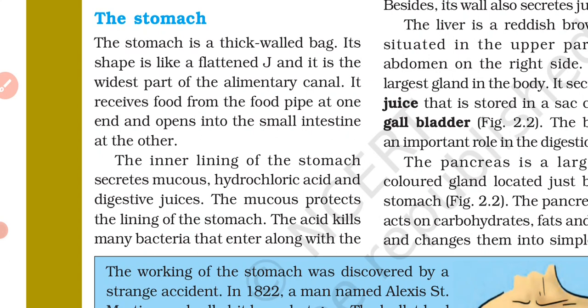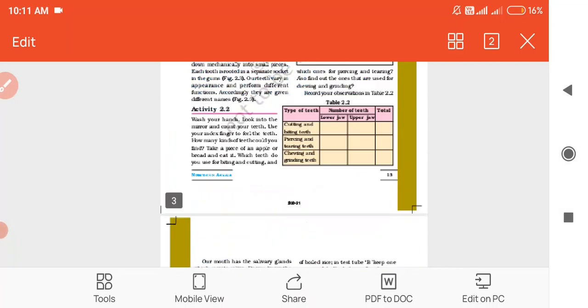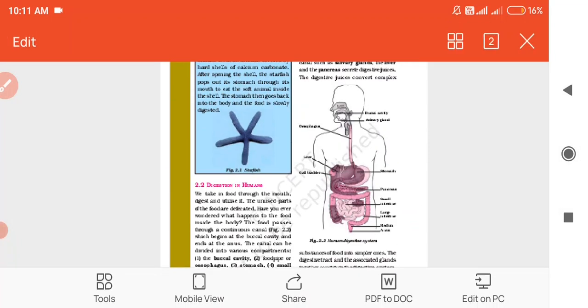As you can see what is written here, the stomach is a thick walled bag. Its shape is like a flattened J, and it is the widest part of the alimentary canal. It receives food from the food pipe at one end and opens into the small intestine at the other end. In this diagram, here.